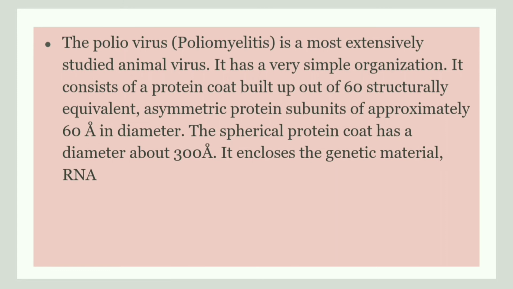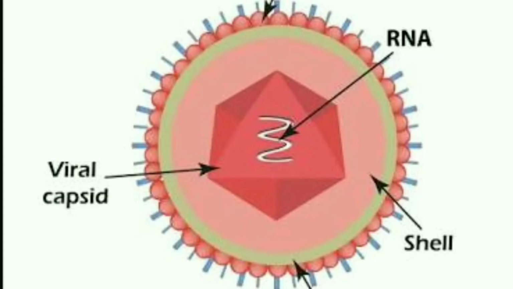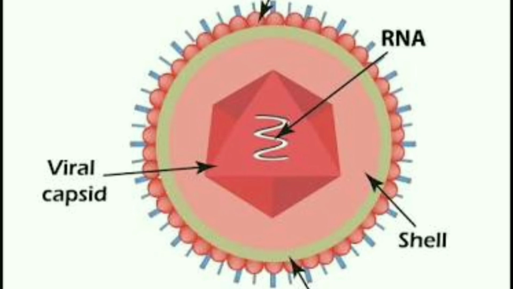It is a spherical protein coat and has a diameter of 300 angstrom, and this encloses the genetic material which is the RNA. This diagram is of a poliovirus. It is a spherical virus, and the RNA is surrounded by a capsid layer.